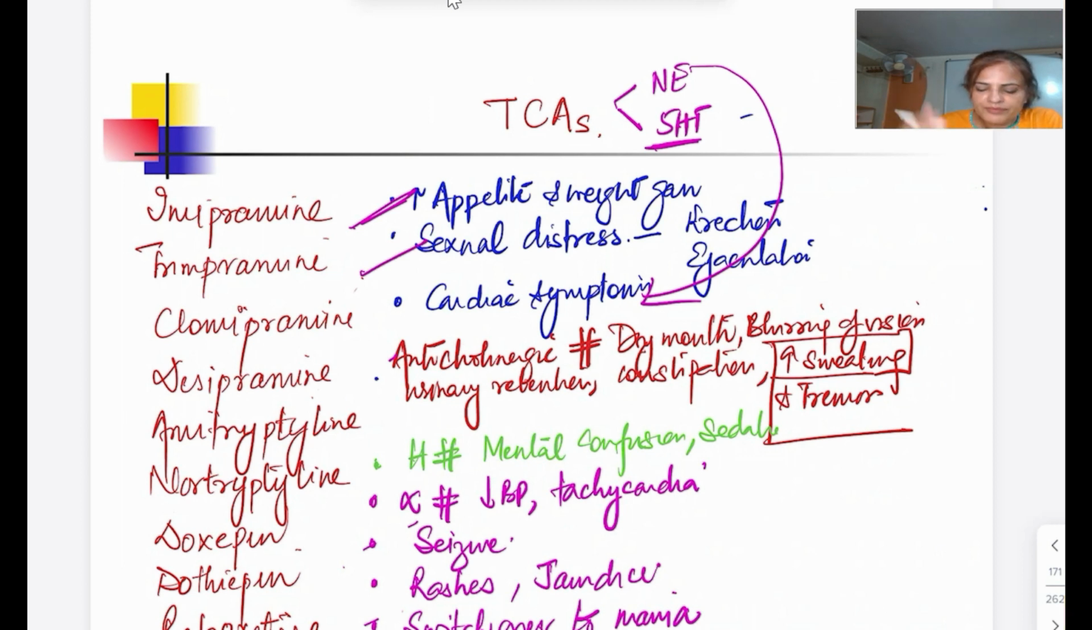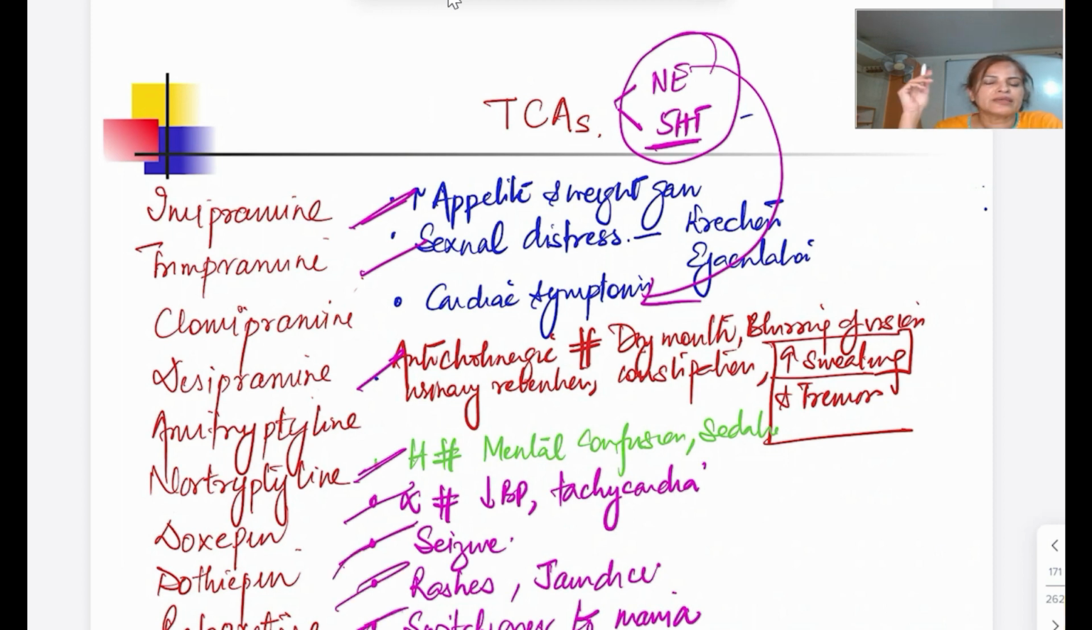Now TCA, apart from these two, have another important property, the anticholinergic property, so its side effects will come. Then they block the H1 receptor, so mental confusion and sedation will be there. Alpha blocking property, and they lower the seizure threshold. Then rashes, jaundice, and switch over to mania are also very common. Another important one is acidosis, which leads to cardiac arrhythmia. And most important is the suicidal tendency with the TCA. So that is very common.